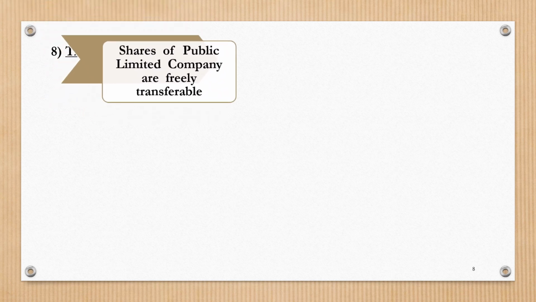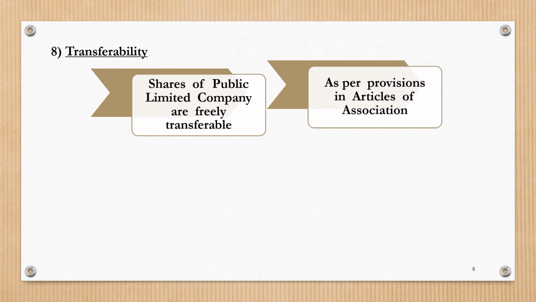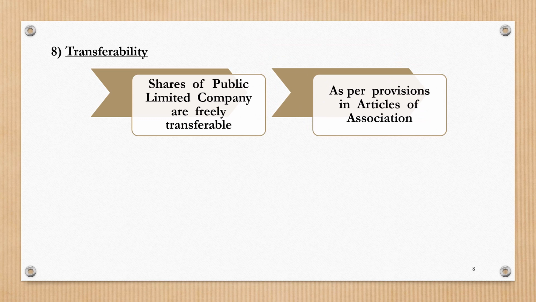Let us now move towards the eighth point, which is transferability. Shares in a public limited company are freely transferable, which means that shareholders of a public limited company enjoy the right to sell their shares. However, such transfer must take place as per the rules and regulations given in the Articles of Association.